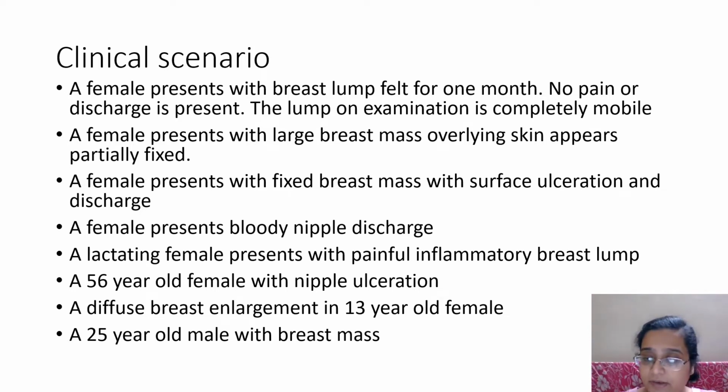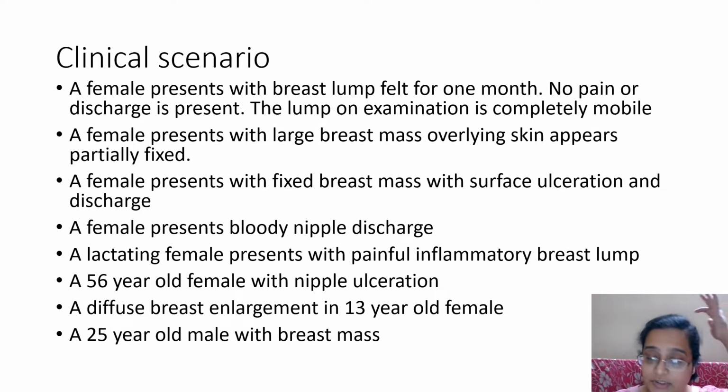Sometimes it is an incidental finding. Sometimes the patient is trying on some piece of clothing and notices a lump, just like that, no problem at all. By the history itself, you can make out that it will definitely not be malignant. Second scenario can be a female presents with a large breast mass, overlying skin appears partially fixed. These scenarios you might be encountering quite often in your clinical practice when you're doing an FNAC. A female presents with a fixed breast mass with surface ulceration and discharge.